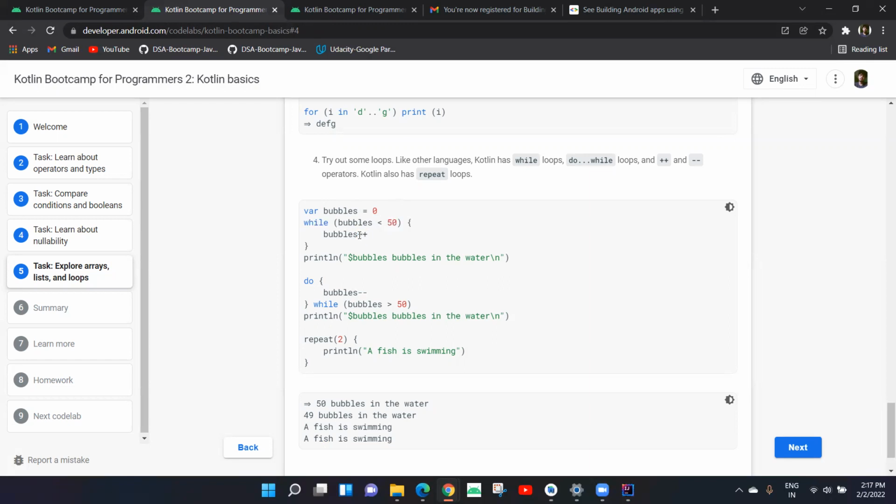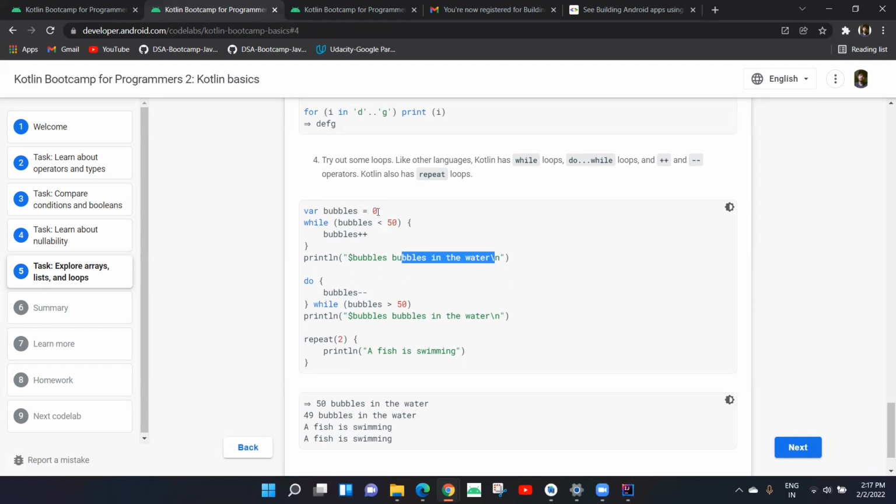This plus sign means we increment it by 1 each time the value is less than 50. This is just like we read English, and each time it is done, we print. This is a symbol for printing the variable in a string. So each time it's done, we print bubbles in water.